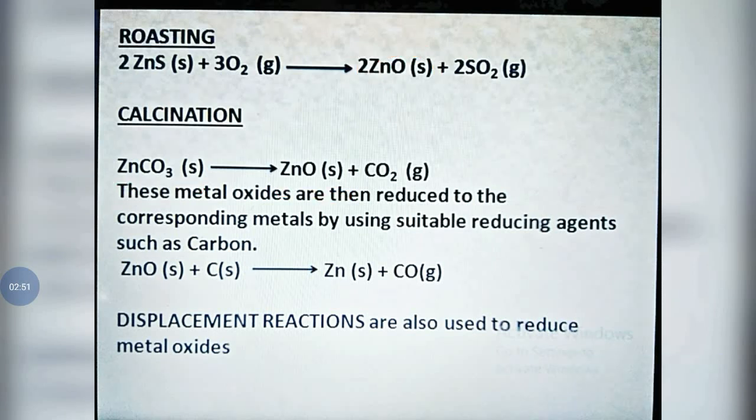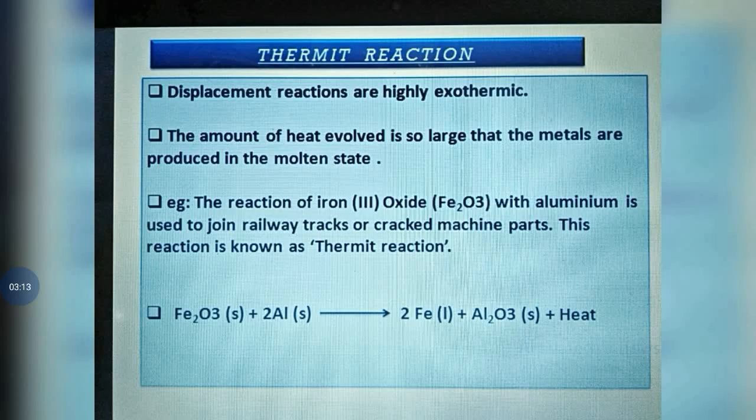And not only that, we use reducing agents such as carbon. Carbon reduces that metal oxide to pure metal. Even displacement reactions are also used to convert the metal oxides to pure metal. We already learned displacement reaction, that a highly reactive metal displaces the least reactive metal from its compound or in the solution form. Here, the Thermit reaction.